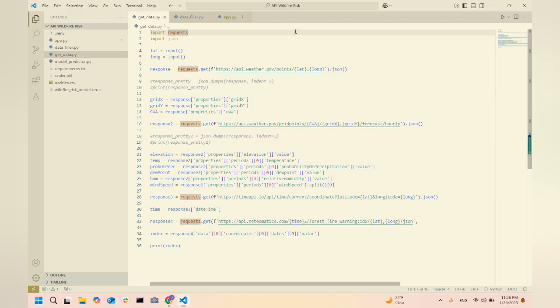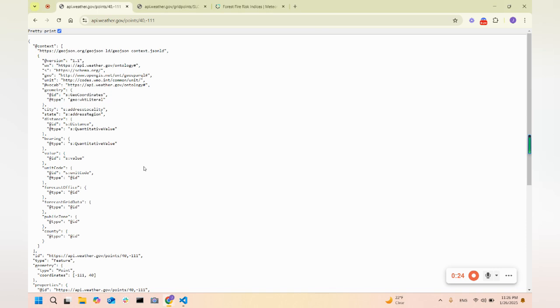Our project involves three main stages: getting the data from APIs, training the AI model, and creating our Streamlit app. First, we wrote getData.py, which takes the latitude and the longitude as the input. Here is now the JSON message from the National Weather Service about a place's weather when we give the latitude and the longitude.